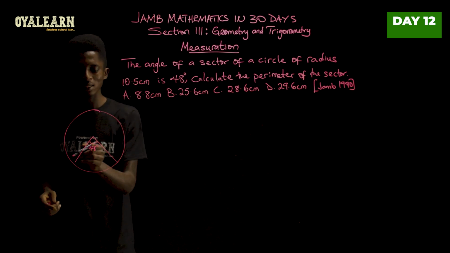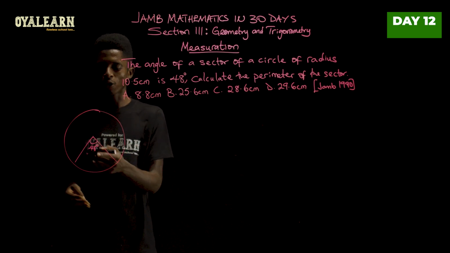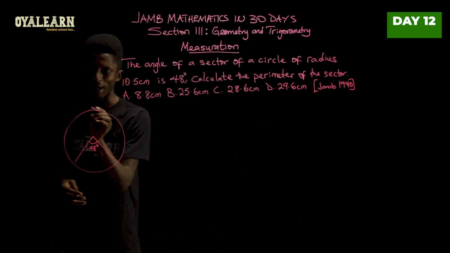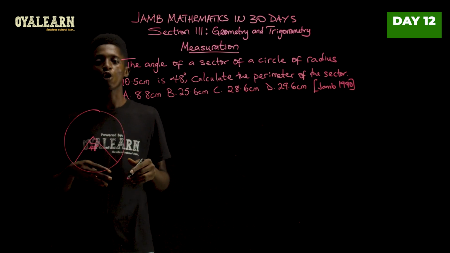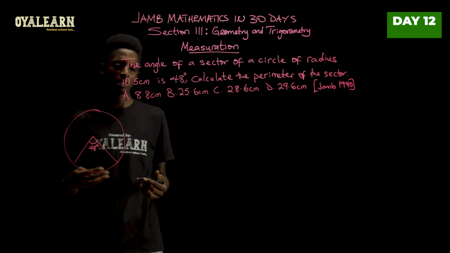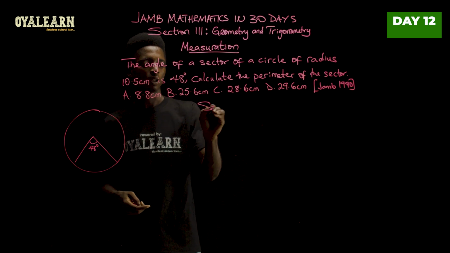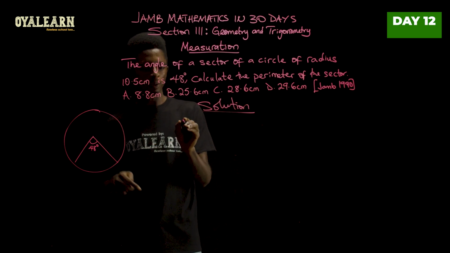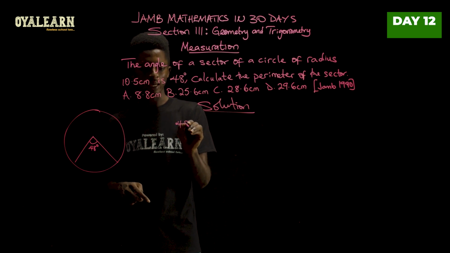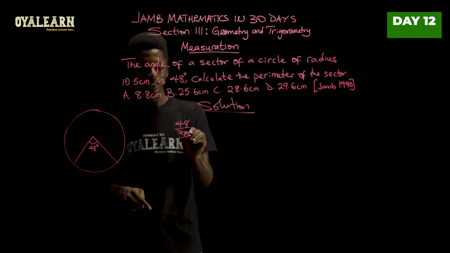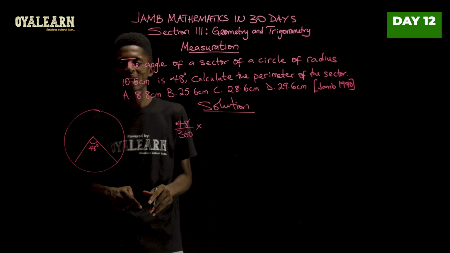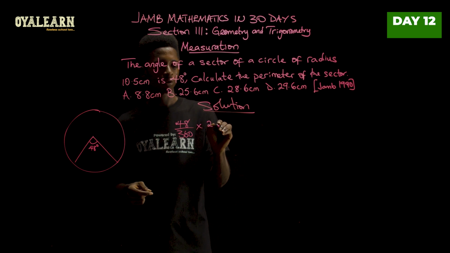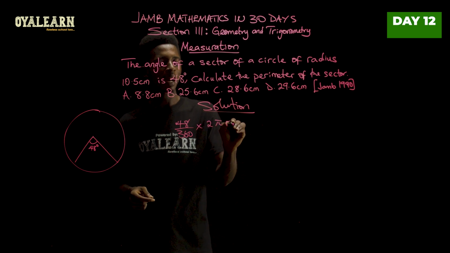And if a circle makes 360 degrees, therefore this would be the ratio of this angle to 360 multiplied by the perimeter of a circle, or what we call the circumference of a circle. So here's how we solve. This would be 48 over 360 multiplied by the circumference of the circle, which is 2 pi r.